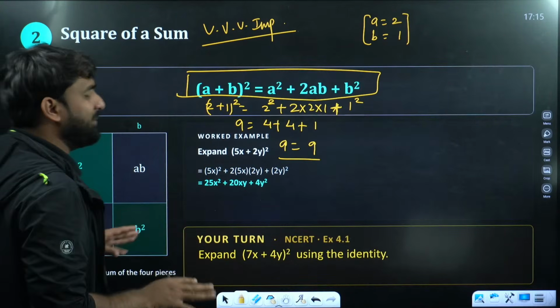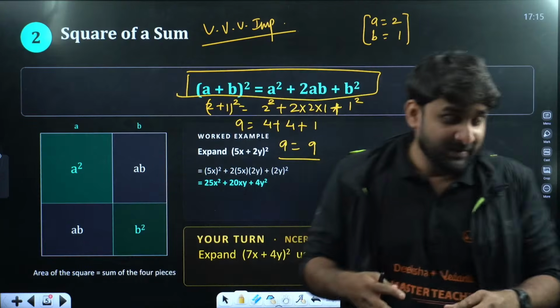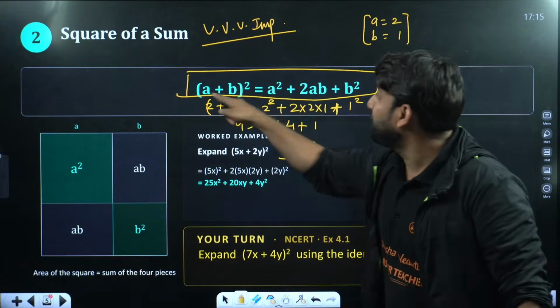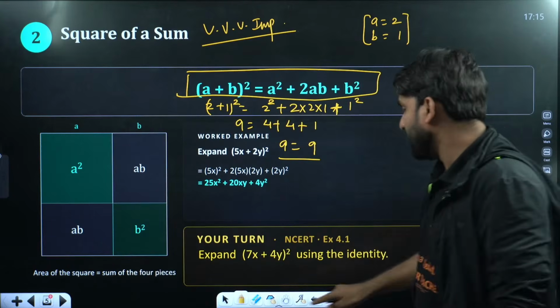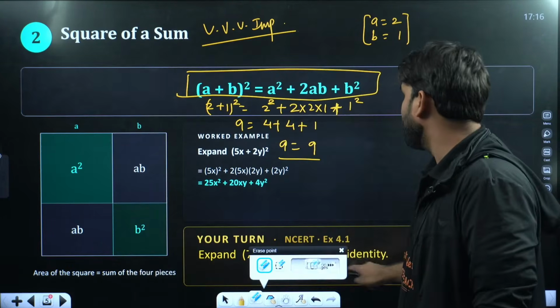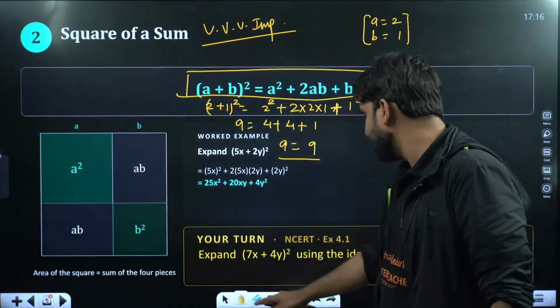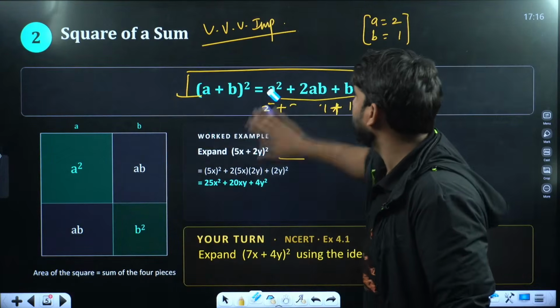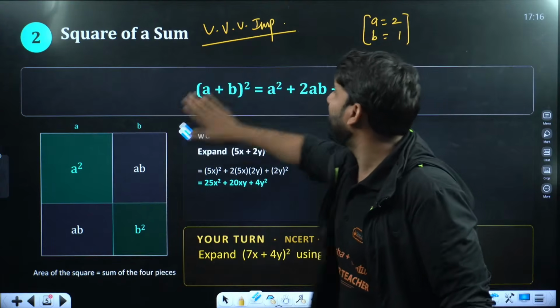Now the question came here, sir, how did this identity come into existence? Who derived this identity? How can we prove this is correct or not? So let me show you the proof, everyone. I'm going to show you how you can prove it. So my dear, let's prove the a plus b whole square identity.